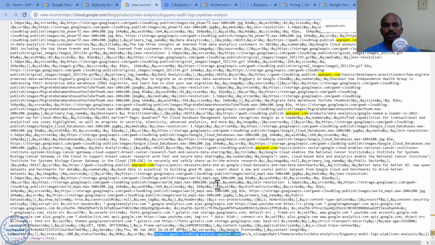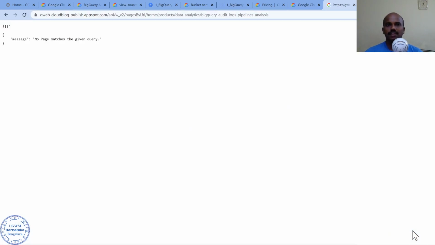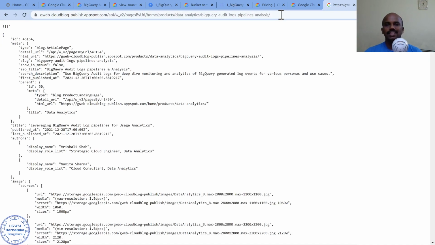The last one which I wanted to share is, this is completely running on App Engine, and they have some kind of API based stuff. If I just copy this and put a slash towards the end, I see a JSON response, books. This is not at all necessary to be shown there. They have not masked the information of what the backend compute option is. So it is very clear that the Google blog is running on App Engine. Maybe in the beginning they started with App Engine and left it like that, and they never tried to mask that information.